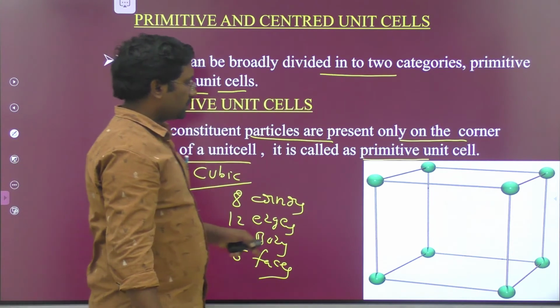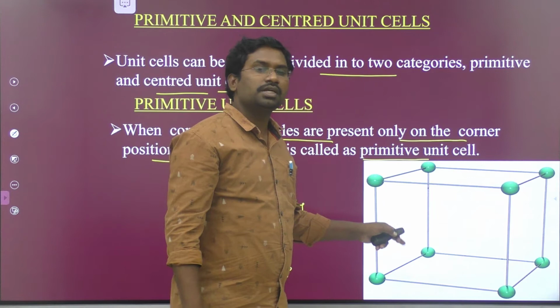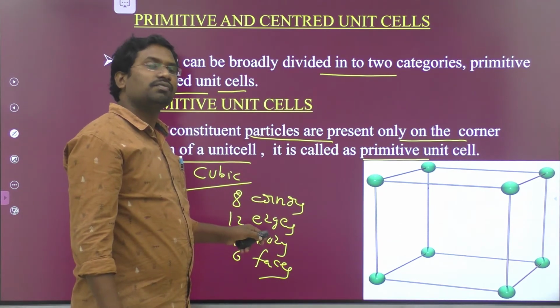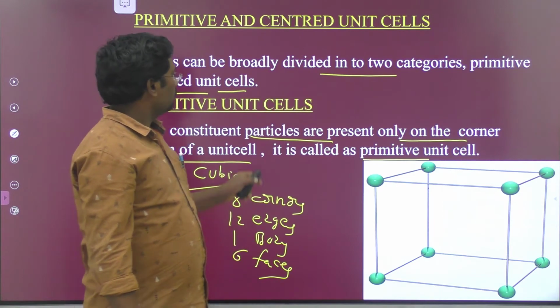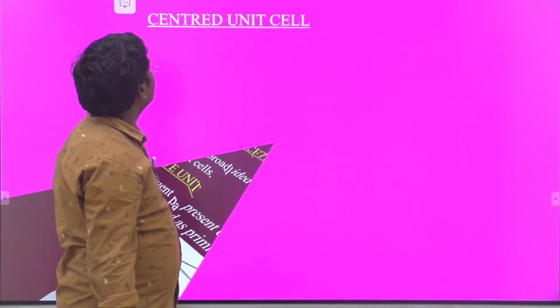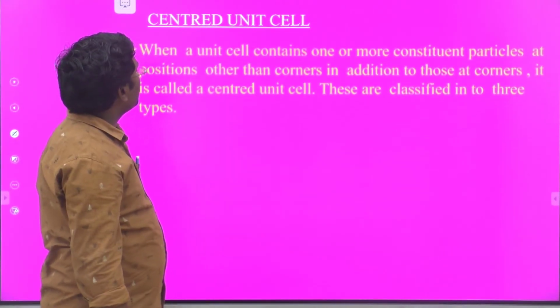So this is a representation of the cube. Every cubic structure has 8 corners, 12 edges, 1 center of the body, and 6 faces. In a primitive unit cell, the atoms are present only at the corner positions. So come to the centered unit cells.